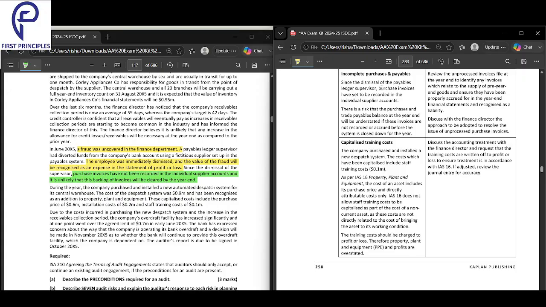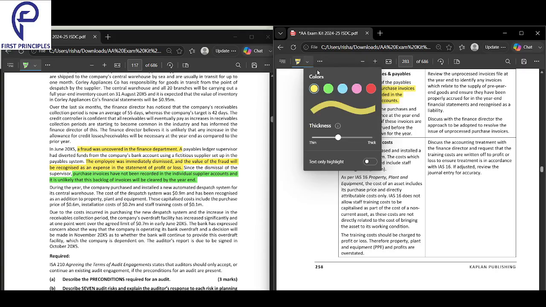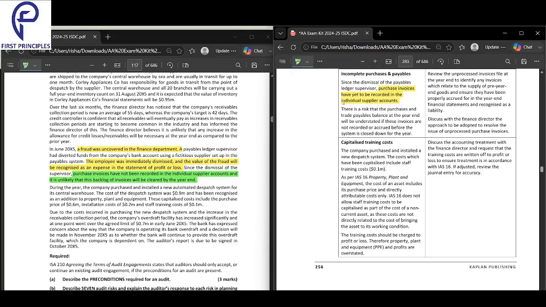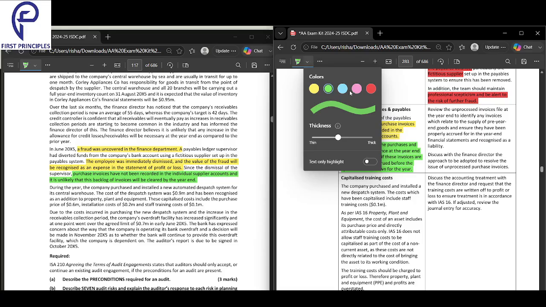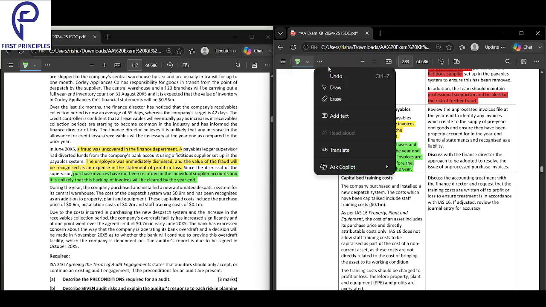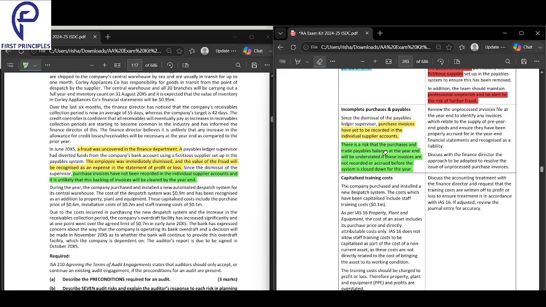So what is the risk? That purchase invoices have not been recorded. Now why is it a risk? There's a risk that the purchases and payables balance will be understated if these invoices have not been recorded correctly. Before the system closes at the year end, if you have not recorded correctly, then the balances will be incorrect.